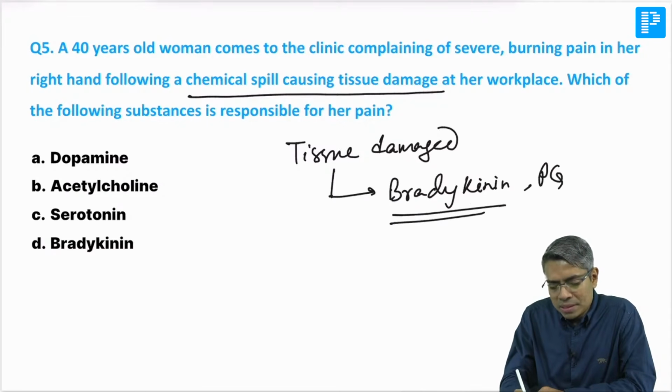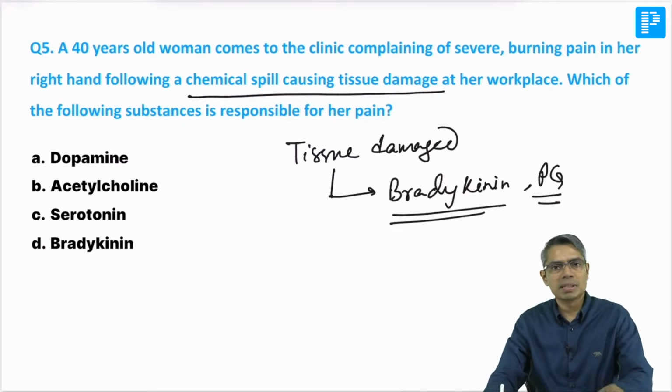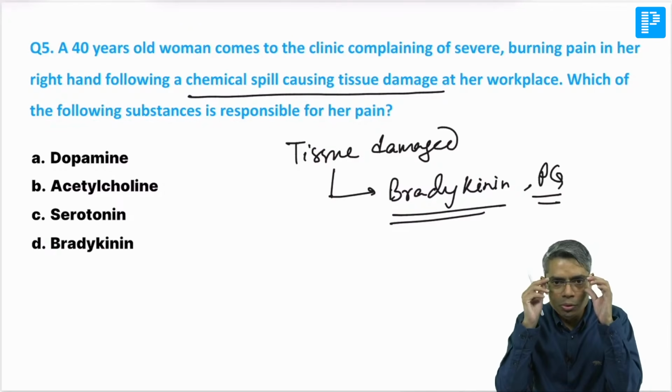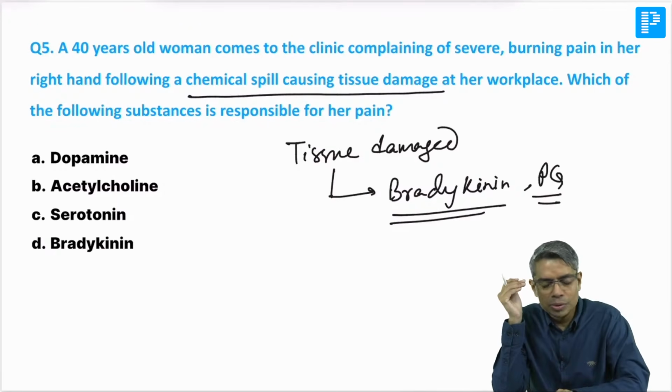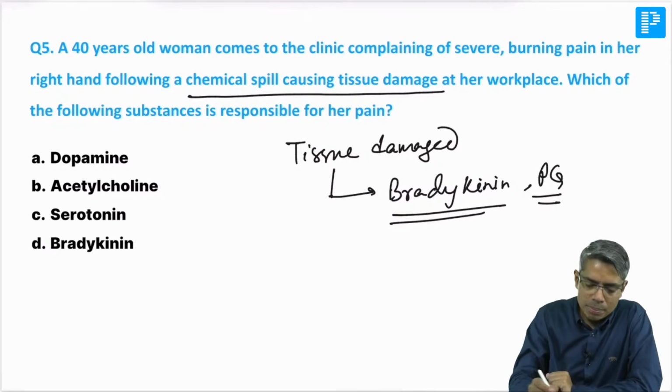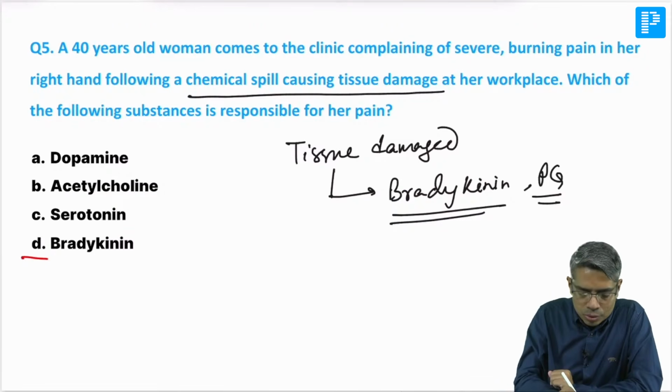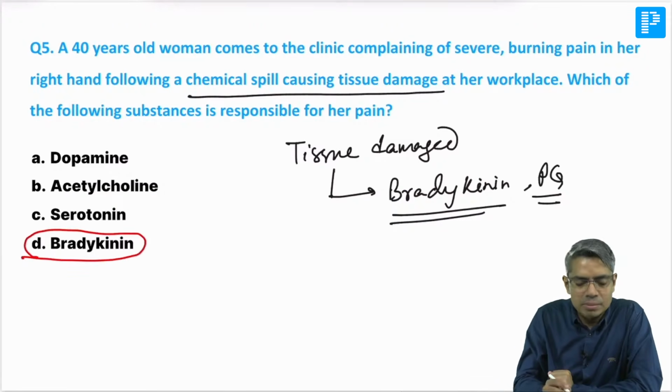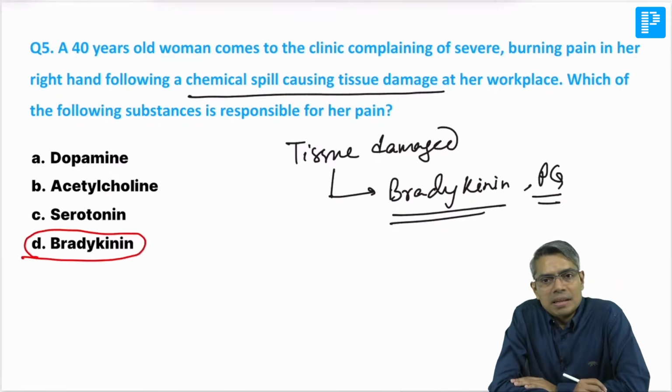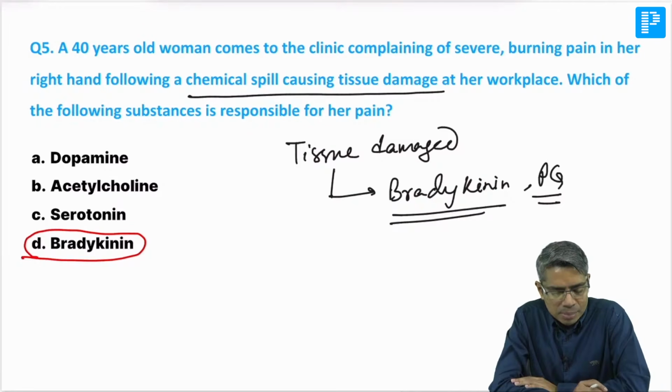These are the two main things released fast from the damaged tissue. Bradykinin is the most potent pain-producing substance, so the person is feeling pain mainly because of the release of bradykinin. So bradykinin is the answer.